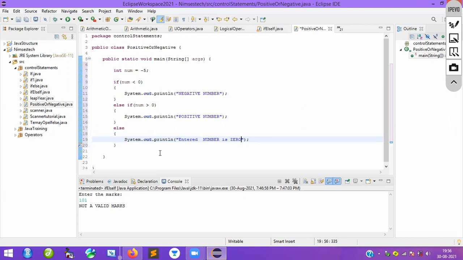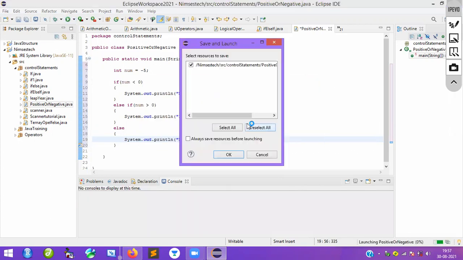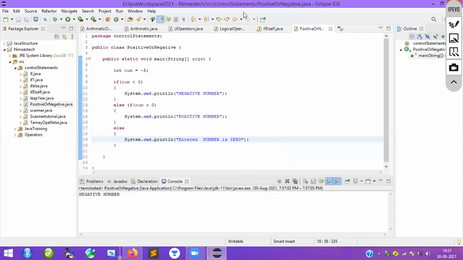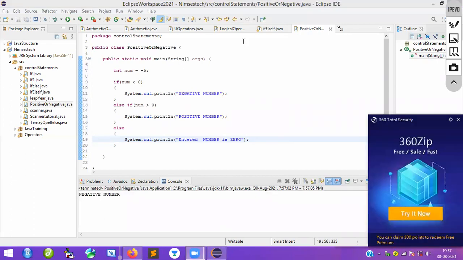So is it good or bad? Very nice programming, right? Fine. We will run this one. Okay, so it's a negative number. Yes or not, guys? Clear? Everybody clear? Anybody have doubts? Let me know in the chat. Easy? Guys, this is easy, right? Yes or not? Easy or difficult?